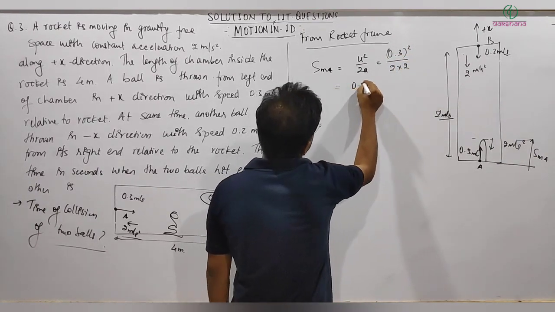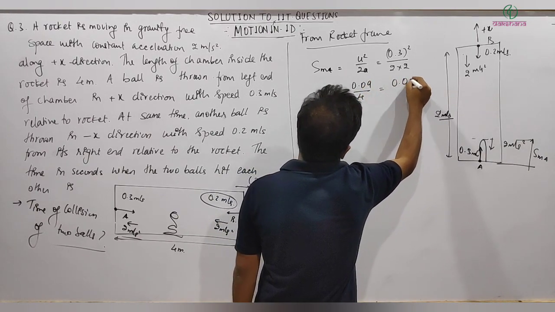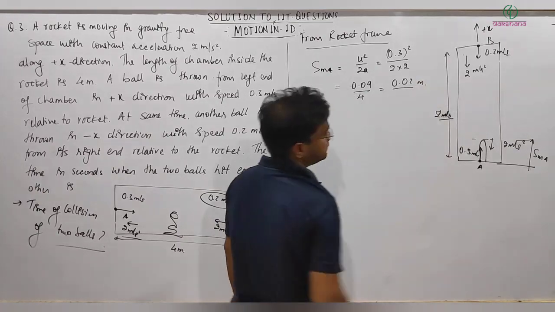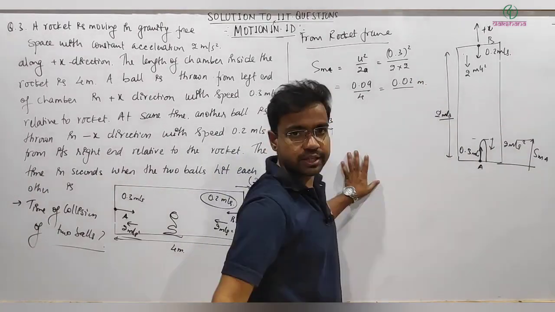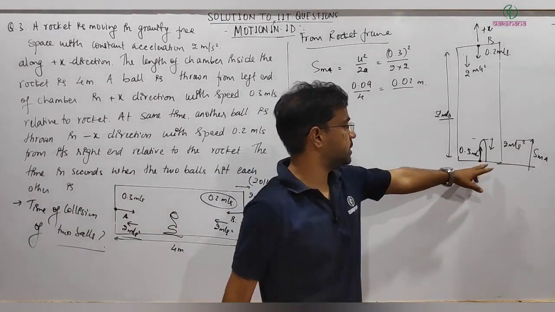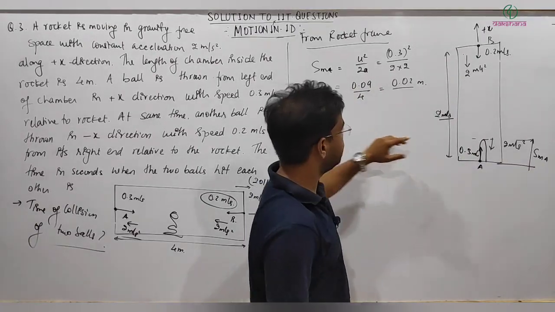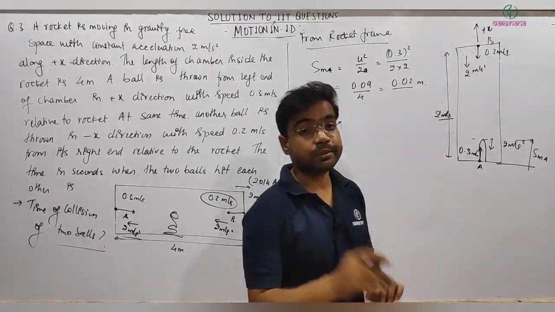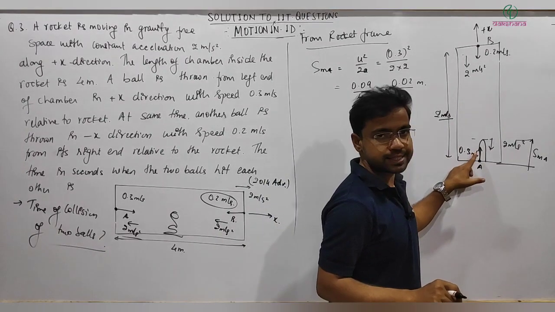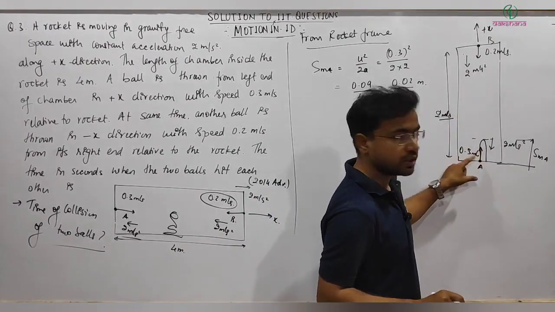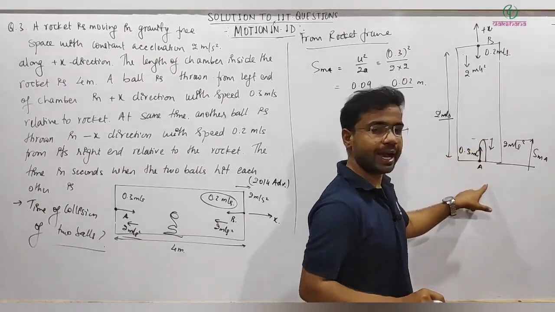So it's 0.09 divided by 4, which comes out to be 0.02 roughly meter. And similarly for SMB, it can definitely reach up to here, because it's accelerating motion. But one point you can see from here, it's traveling a very small distance. It's not traveling much. It's just going up to here and that's all, then coming back.